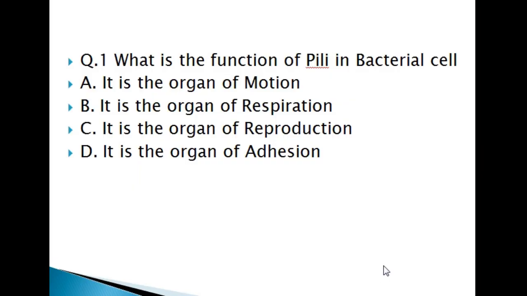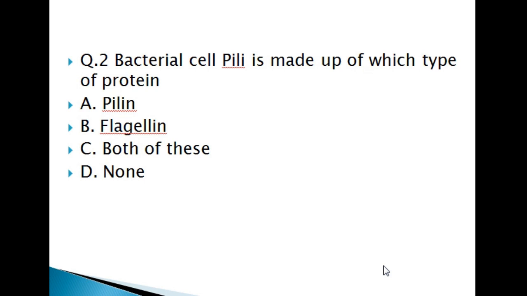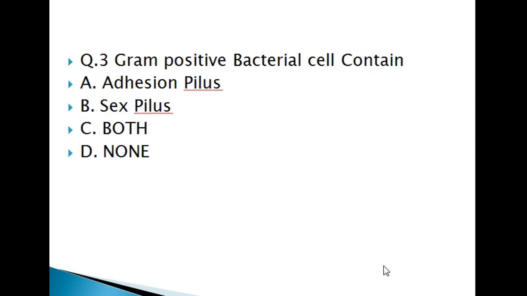Hello everyone, discussing the questions. Question number 1. What is the function of pili in a bacterial cell? A. It is the organ of motion. B. It is the organ of respiration. C. It is the organ of reproduction. D. It is the organ of addition. Question number 2. Bacterial cell pili are made up of which type of protein? A. Pilin. B. Flagellin. C. Both of these, and D. None of these.